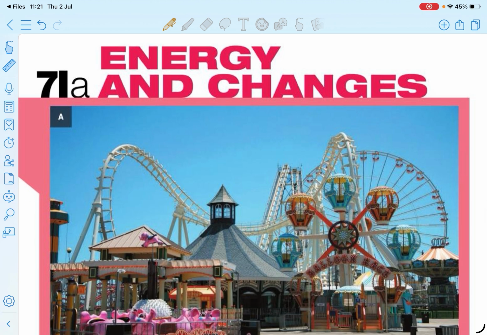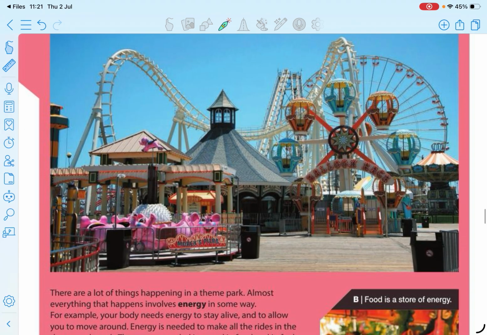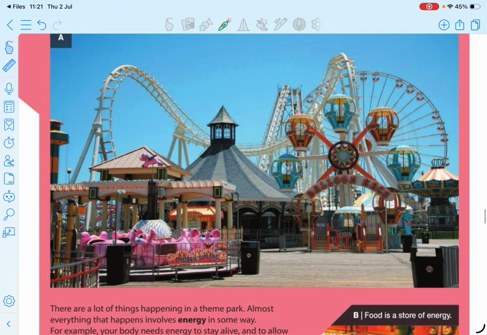In here, energy and changes, you have a picture. This is a children's park, and there are a number of energies that you can see. First of all, you need the ability to see some energy types. In the height, you can see some objects, so there is gravitational potential energy.